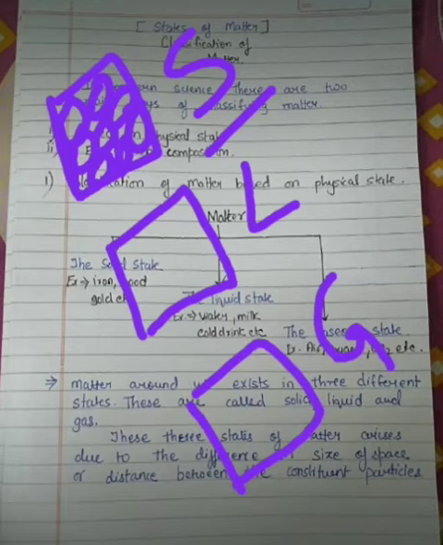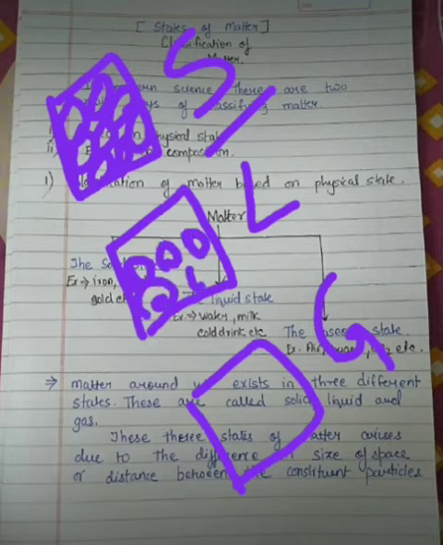But in the case of liquid, the particles will have some gap between them. And in the case of gas, you will see that the particles are random and have a large gap between them. So on the basis of this, they are divided into solid, liquid and gases.